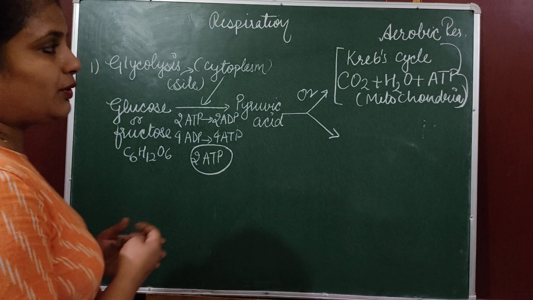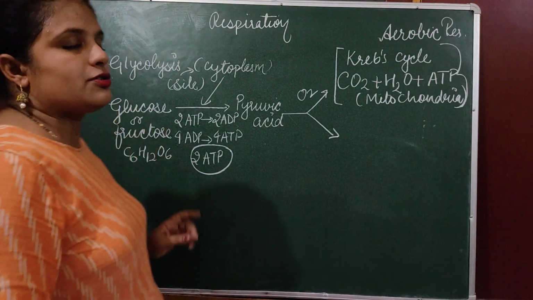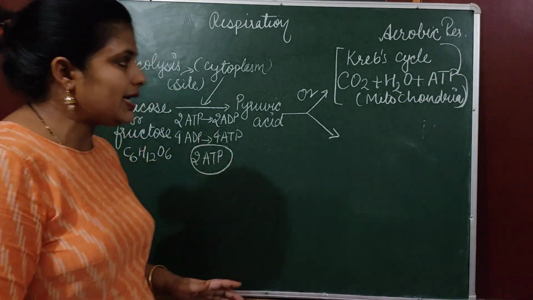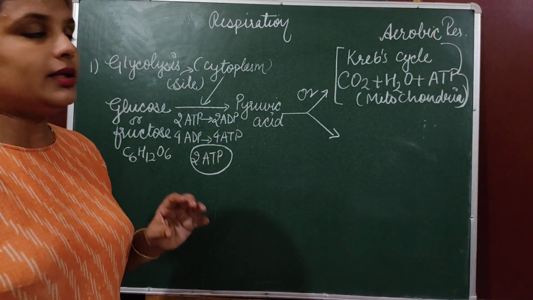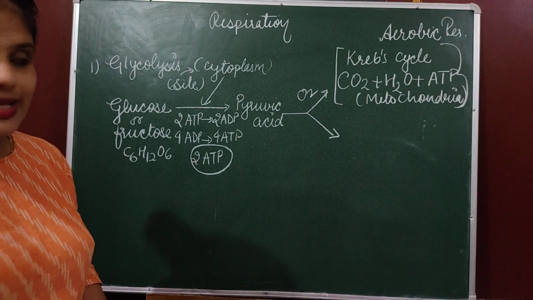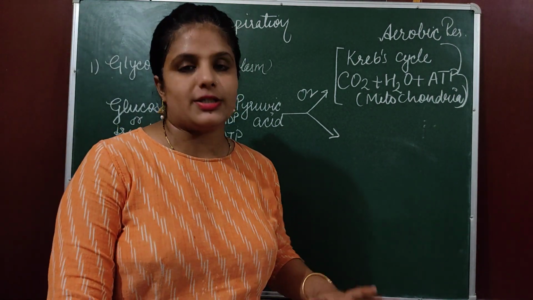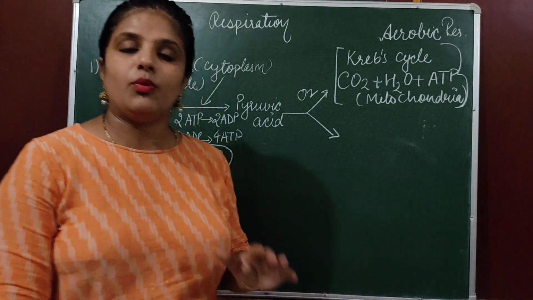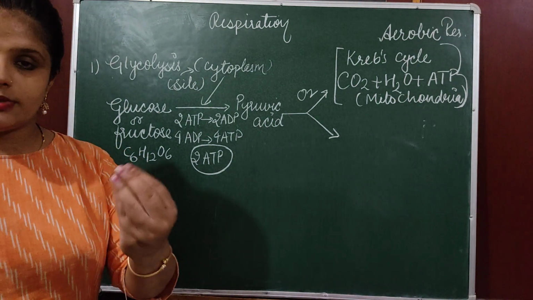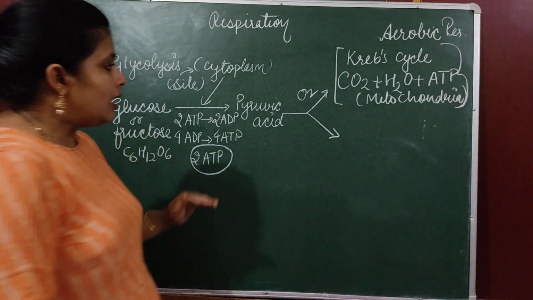As they do not have mitochondria, the Krebs cycle is not possible in prokaryotic cells. Or we can say that the Krebs cycle is absent in prokaryotic cells, or that prokaryotic cells perform only anaerobic respiration. Means they perform only respiration which does not require oxygen.